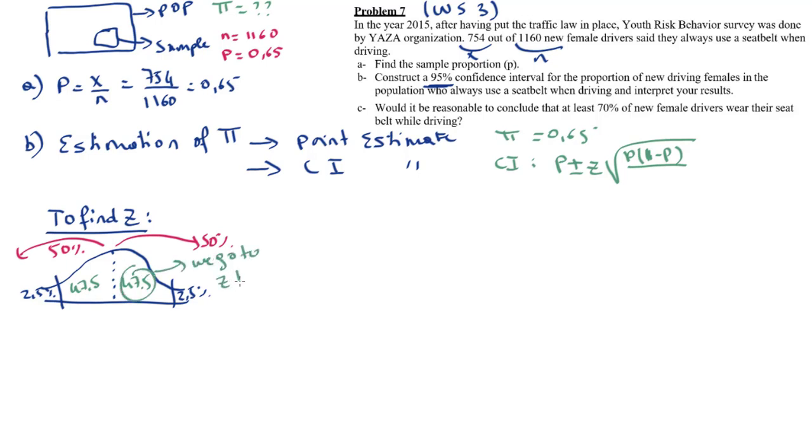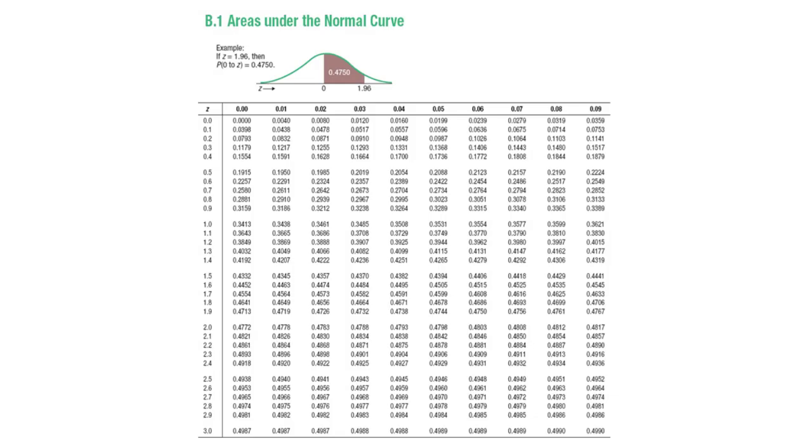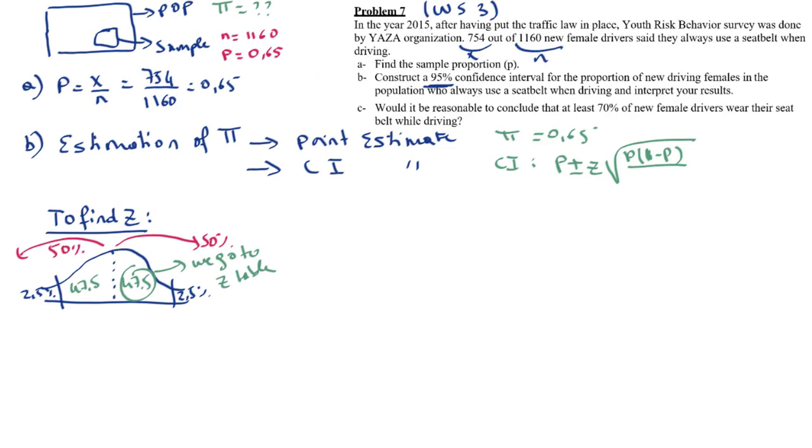Substituting it in the formula will lead to a margin of error of 0.0027, which we add and subtract from the sample proportion. Pi would fall between 0.623 and 0.677, or between 62.3% and 67.7%.